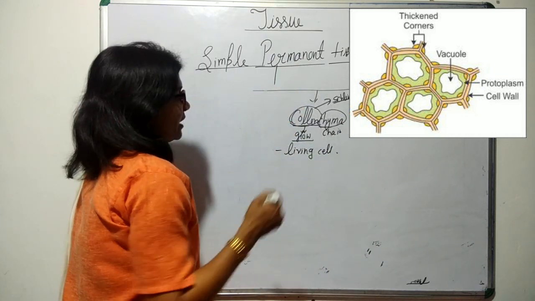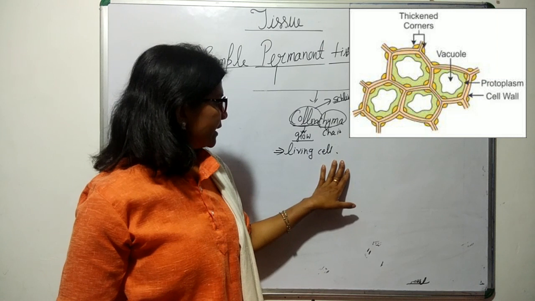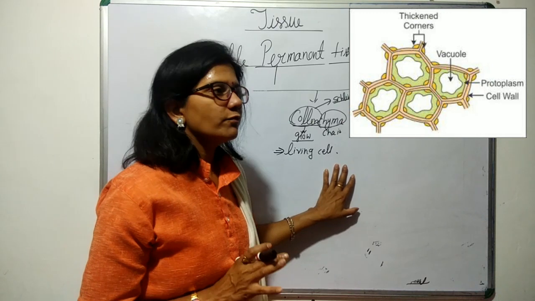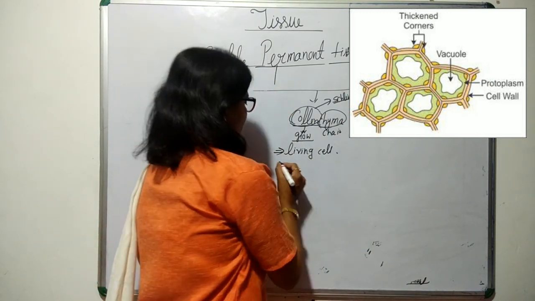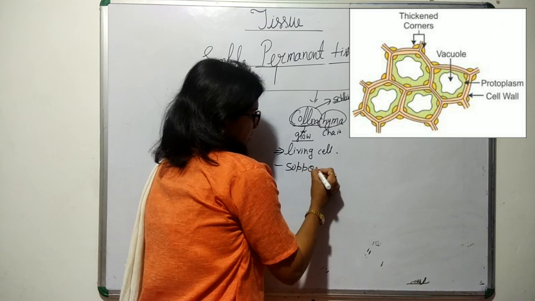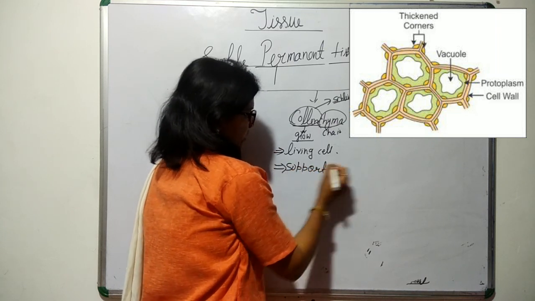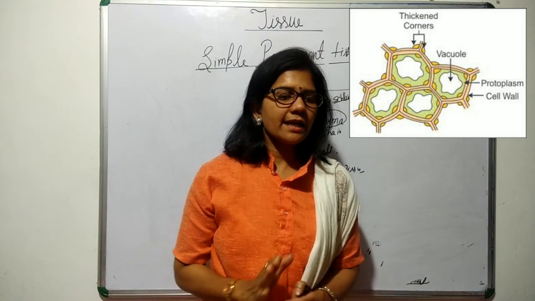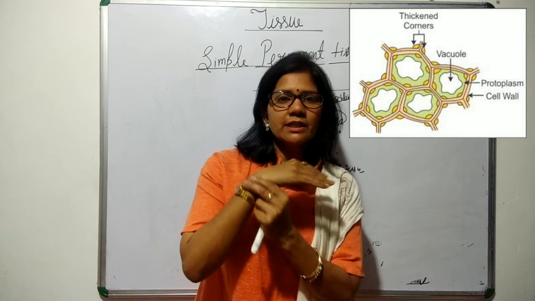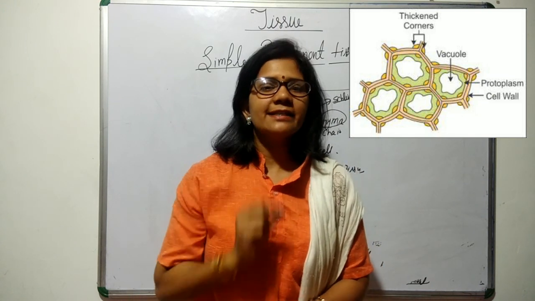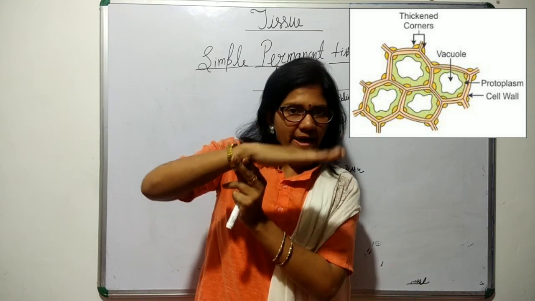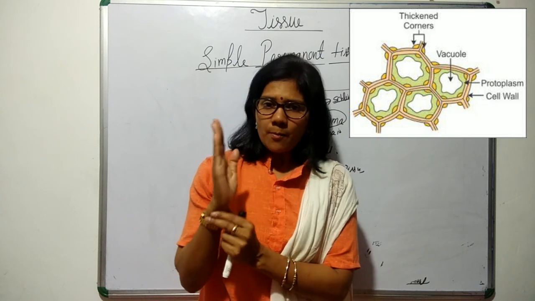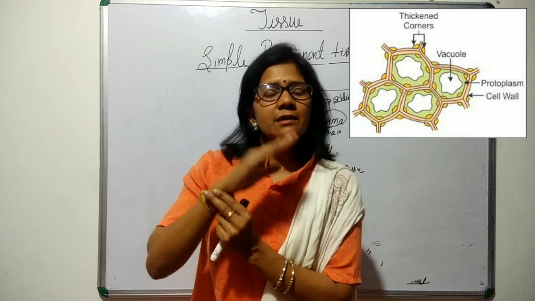Then the collenchyma. It is a living cell, and a very special characteristic of collenchyma is that it is a supportive tissue. You will find it at all those areas where bending without breaking occurs in the plant. For example, plants bend, you have seen the movement of plants, but the part of the plant doesn't break.